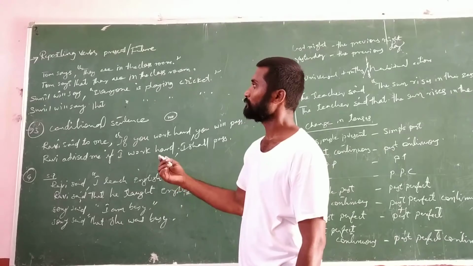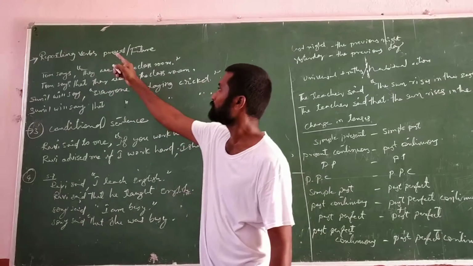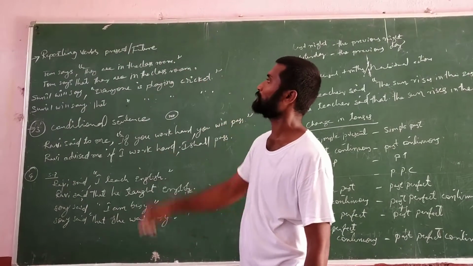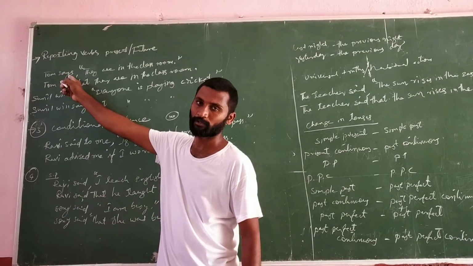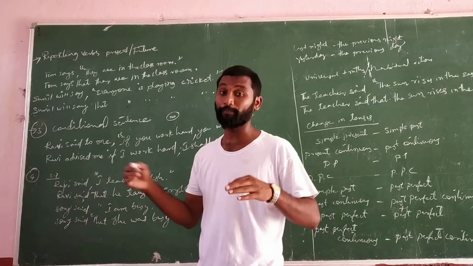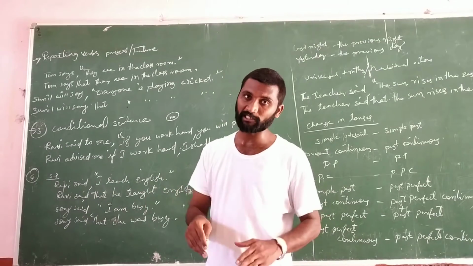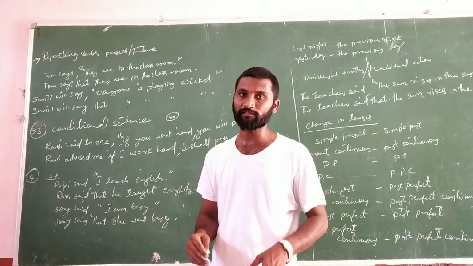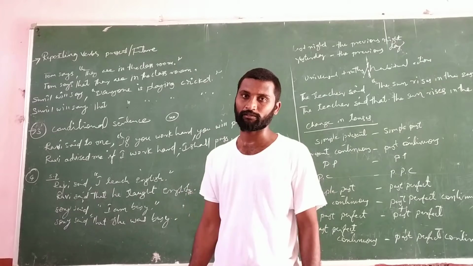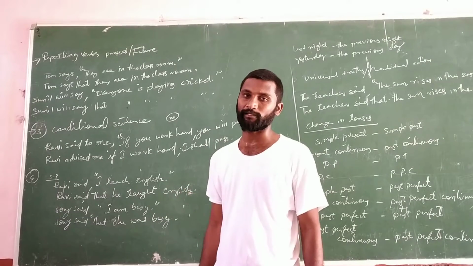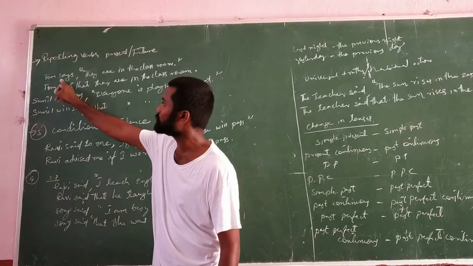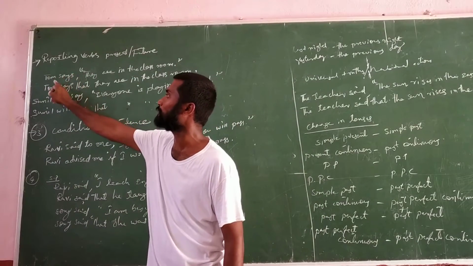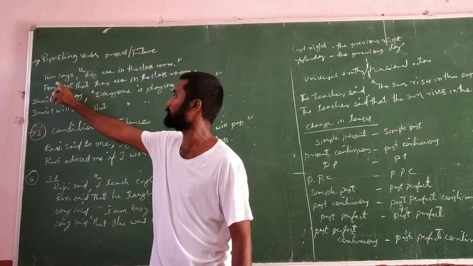Coming to rule 2: if the reporting verb is in present tense or future tense, the tense will not change. Same as it is, we write it by changing the pronouns only.